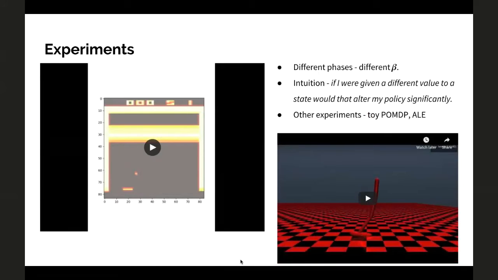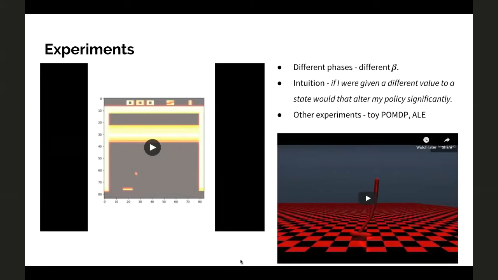When it's traveling in the air after jumping or while landing, those states are not important. You can ignore updating those states, and hence beta is low on them. Then this cycle keeps repeating.